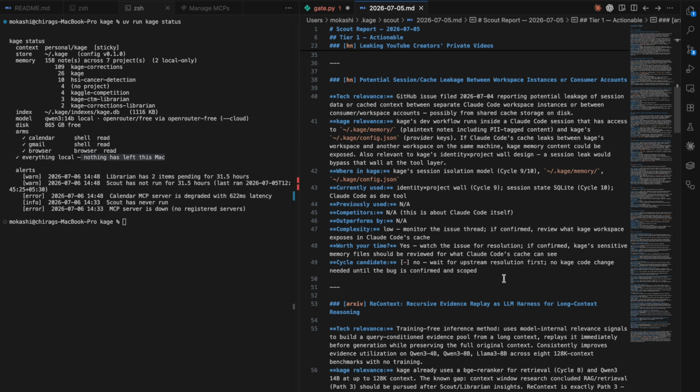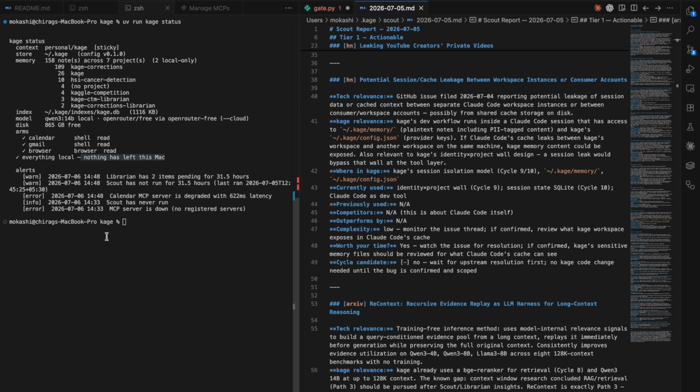Scout also maintains a scene cache. It will never surface the same item twice. And because stage 1 runs locally, the heavy lifting, that is fetching, filtering, and deduplication, never touches the cloud. So the cloud only sees what's already been shortlisted. This way we also manage token consumption.